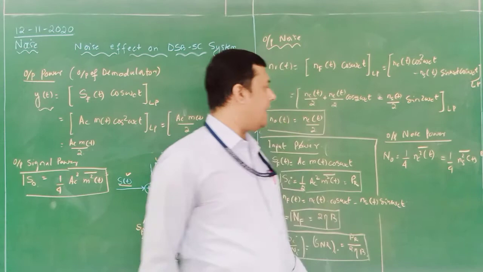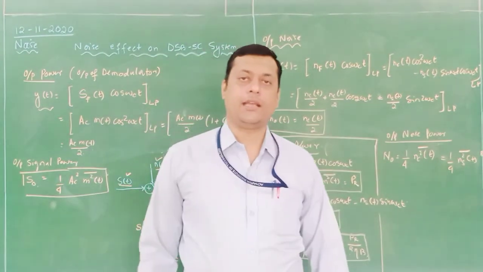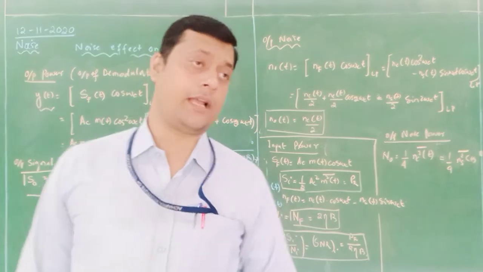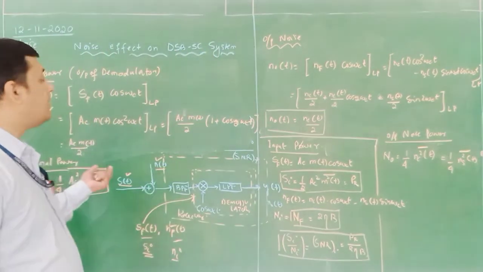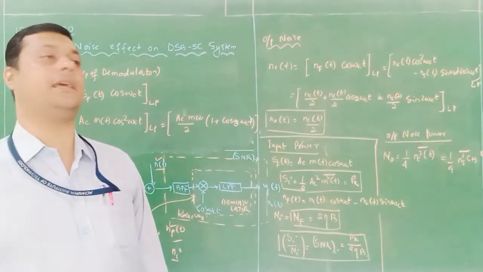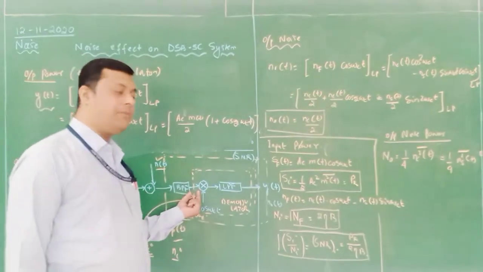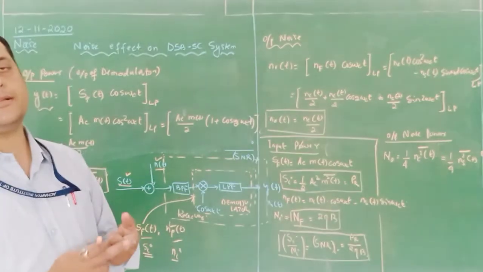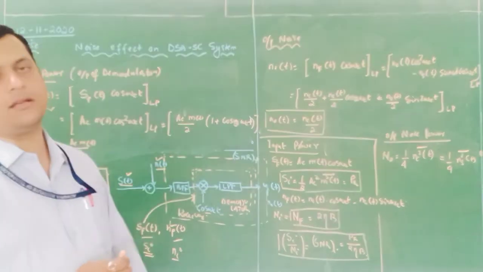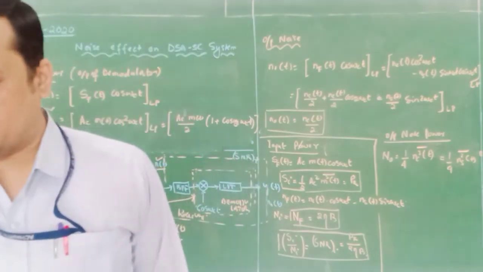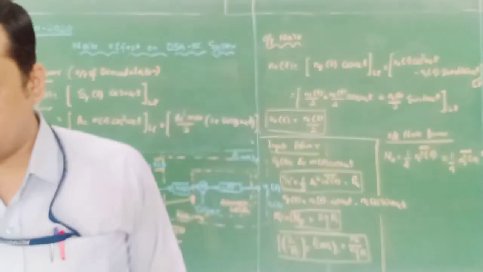And this n square of t is the same as your nf square of t. nf is the magnitude of ns and nc of t. nf is the output of a band pass filter for a particular noise component, which consists of in-phase component and quadrature phase component.